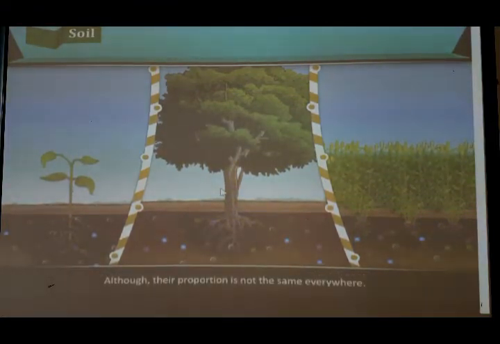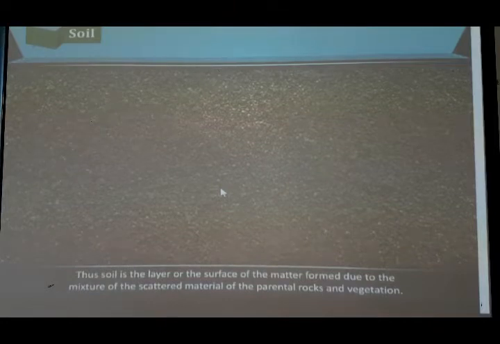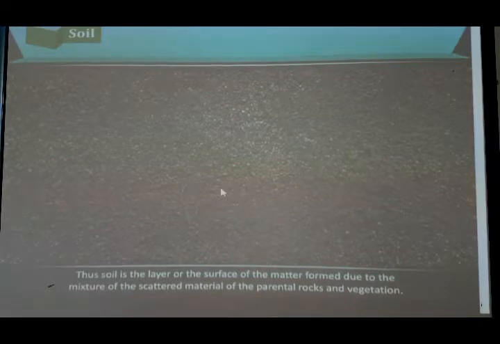Although their proportion is not the same everywhere. Why is it said the proportion is not the same everywhere? Because there are different types of soils, and every soil has some micronutrients which vary from place to place. The soil is the layer or the surface of the matter formed due to a mixture of the scattered material of the parental rocks and vegetation.